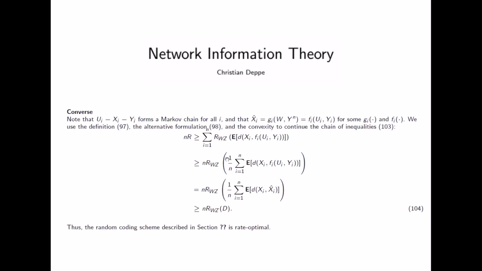Now, if you look at this part here, so we know this function here is equal to the estimate of xi. So that means we have here n times the function of 1 over n and the sum of the expected value of xi and xi hat. But this is exactly how we define d. So we know that n times r must be greater than n times RWZ of d. And then we know our random coding scheme, which we described in this section, is rate optimal.